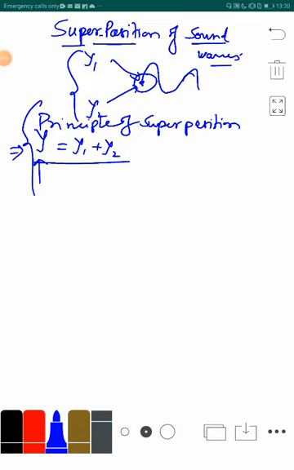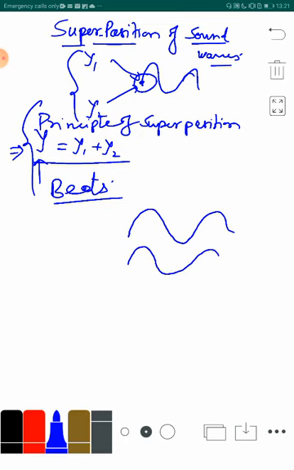This superposition of the sound waves also leads to the formation of beats. So, what are beats? Whenever two waves, for example, are of nearly the same frequency but not exactly the same, slightly different frequency, when they superpose at a point, they give rise to the formation of beats. And beats are nothing but alternate positions of maximum and minimum amplitudes. So, whenever two waves meet at a point, they give rise to the formation of beats.